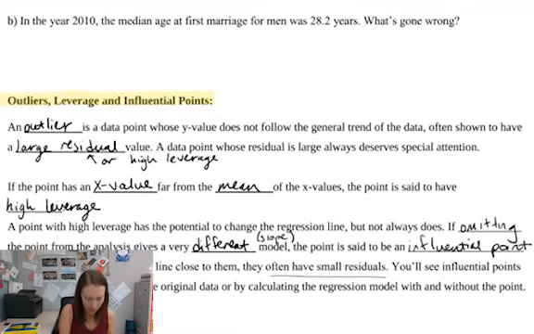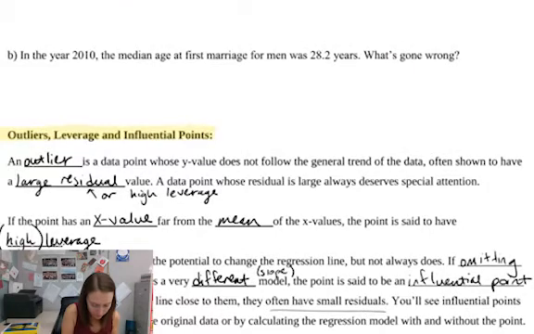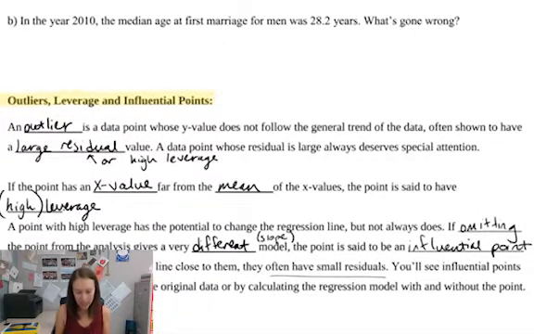I wrote high leverage here, but I'm going to put high in parentheses. It has leverage, the basic definition, if the point has an x value far from the mean, but it really only has high leverage if it also changes the slope of the line.